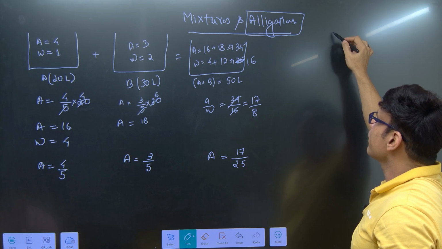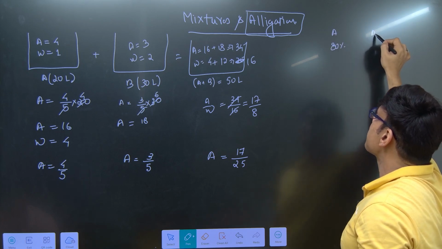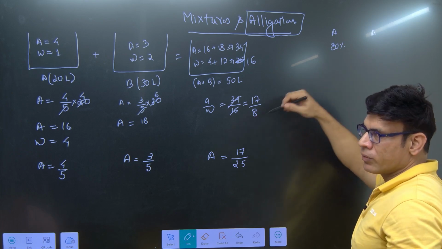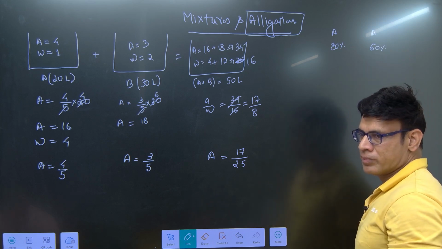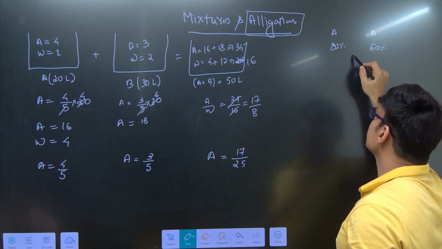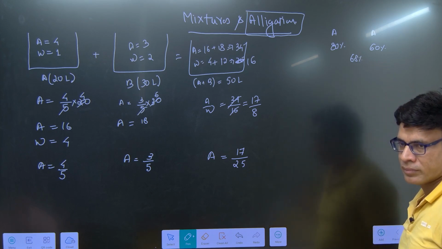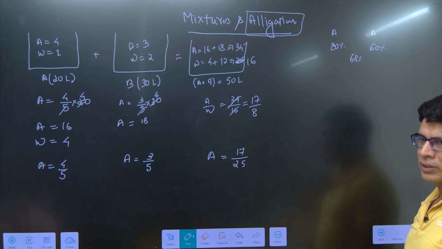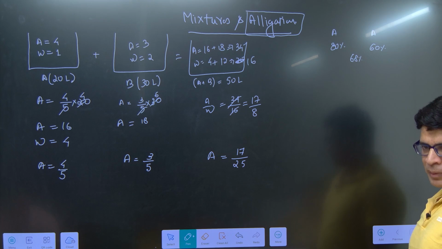What is 4 by 5 equal to? 80%. What is 3 by 5 equal to? 60%. And 17 by 25 is 68%, right? How? Multiply 100 with 17, 4 fours are 68. Convert everything into percentage. It helps you.